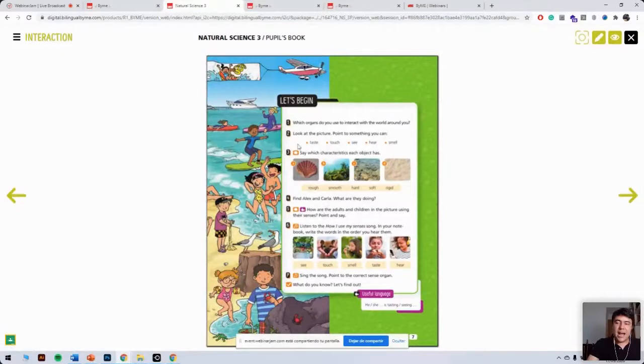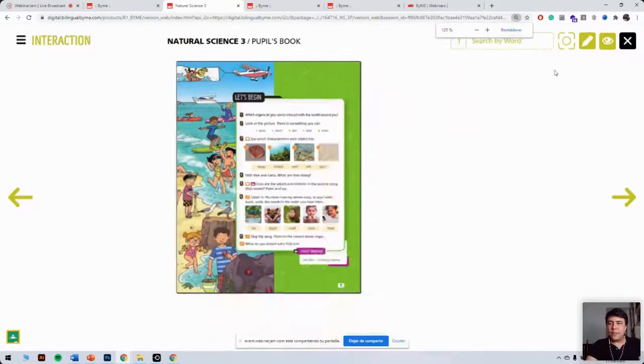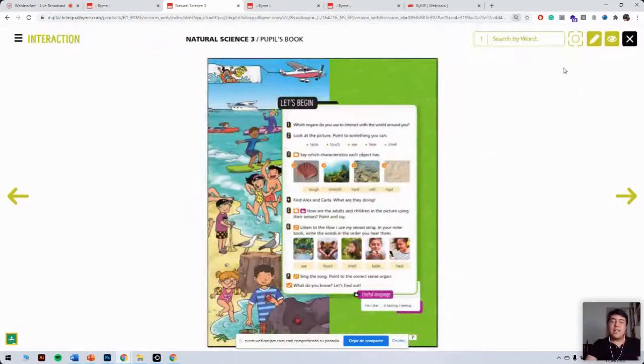We also have this tool menu here on the top right corner, and we've got these buttons here. This one here, I don't know if you can see it well, let me just zoom in. This one is called the Interaction Enabler. What that button does is tell you which exercises are interactive and which are not. So if we click on it here, we can see that this exercise is interactive. This one doesn't require interaction, so it's not interactive, and so on and so forth.